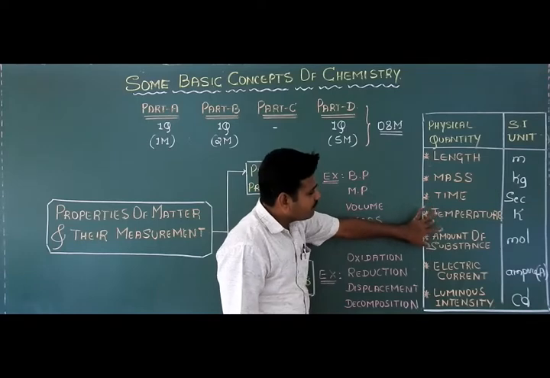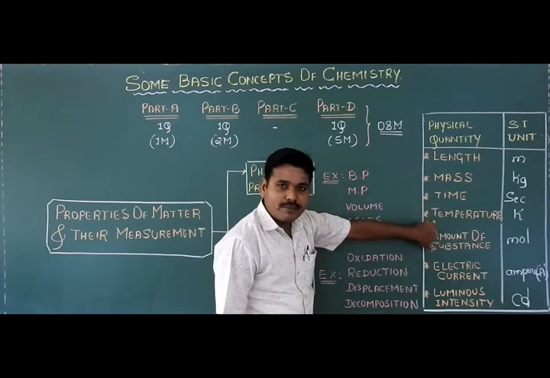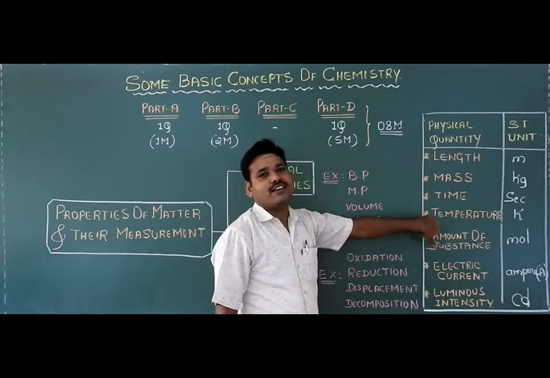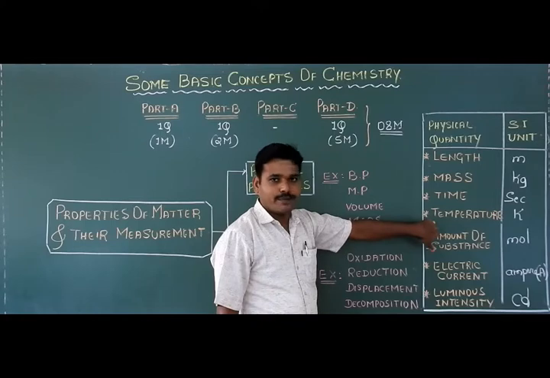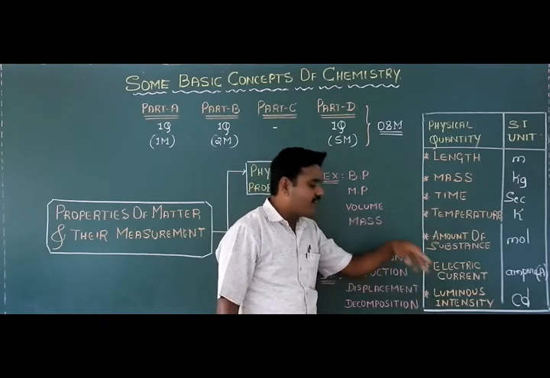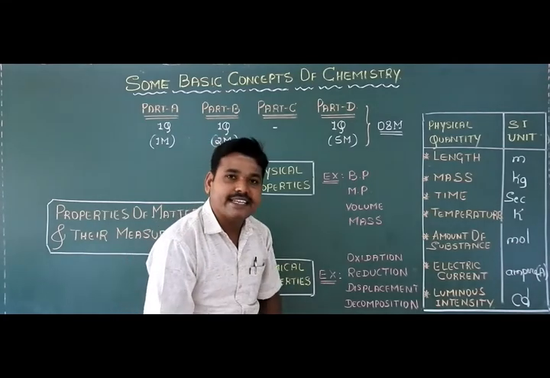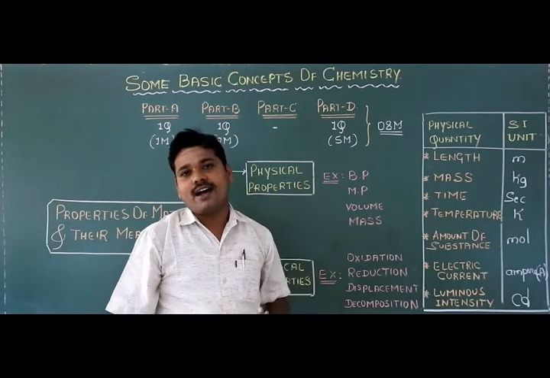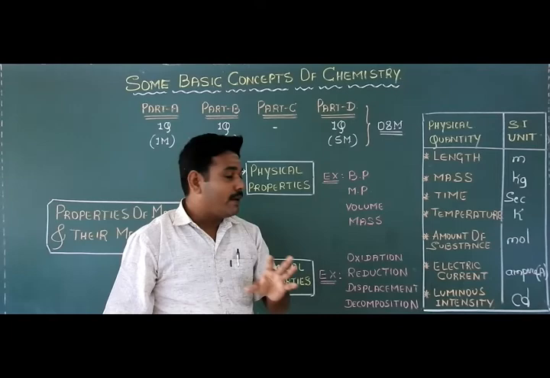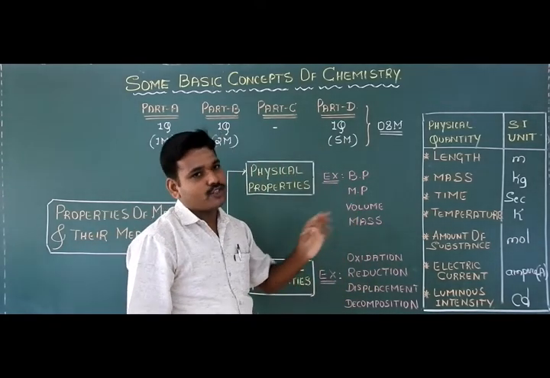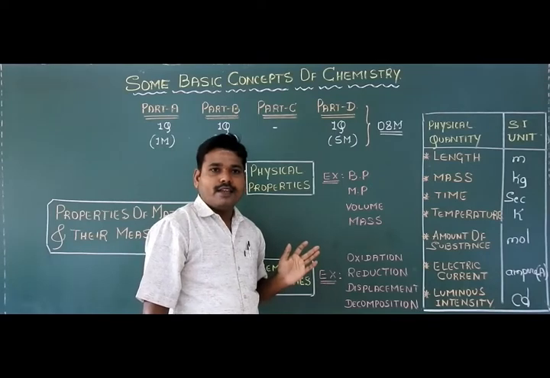Now tell me, what is the SI unit of temperature of the chemical substance? Kelvin is the SI unit of temperature, or thermodynamic temperature. Now tell me, what is the SI unit of electric current? Ampere. What is the SI unit of luminous intensity? Candela. Okay, so please remember all these 7 physical quantities and their SI units, students.